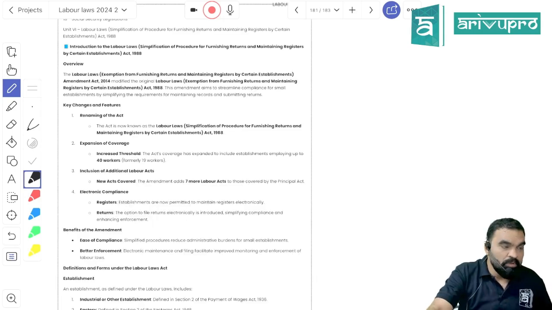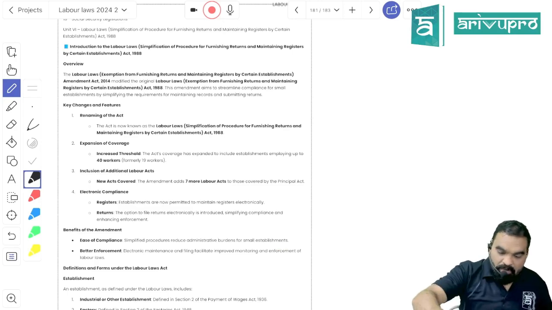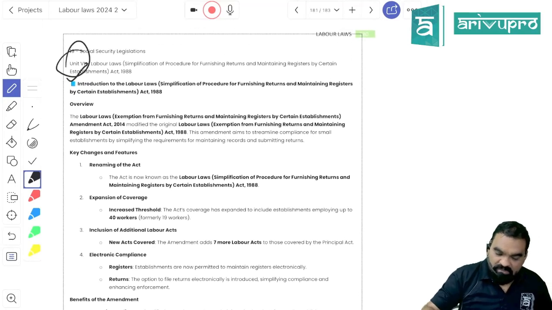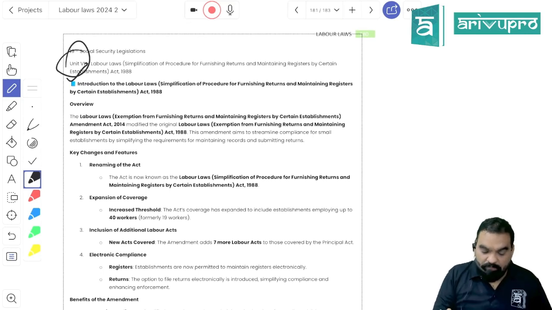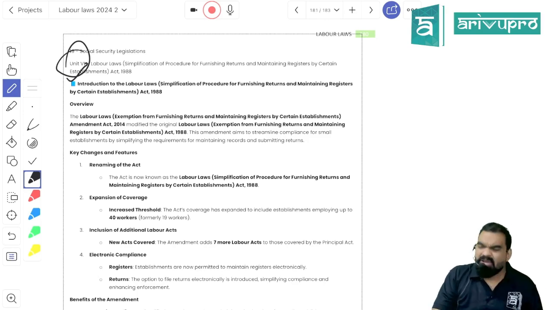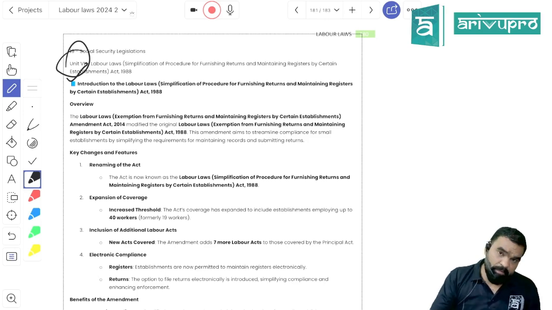Starting with another part of labor laws, that is chapter number 19, part number 6, which is the Labor Law Simplification of Procedure for Furnishing Return and Maintaining Register by Certain Establishment Act, 1988. See students, if you are involved in a small business and you are provided with multiple labor laws that have to be satisfied, what would you, being an entrepreneur, expect to do?